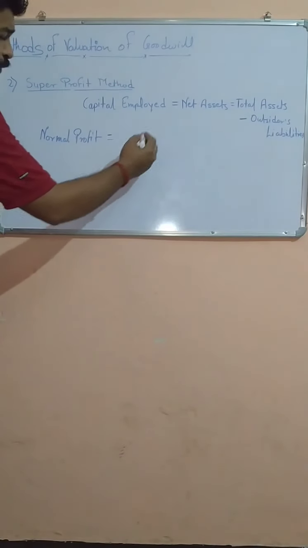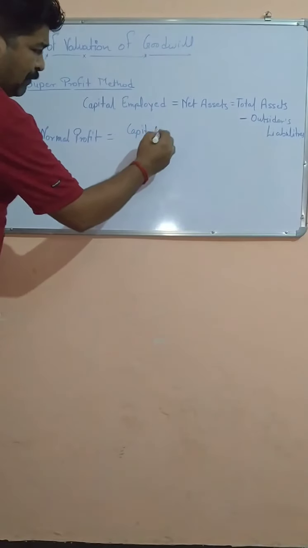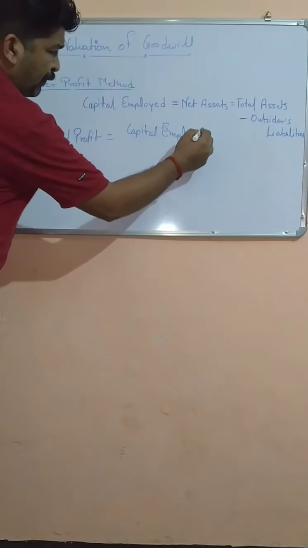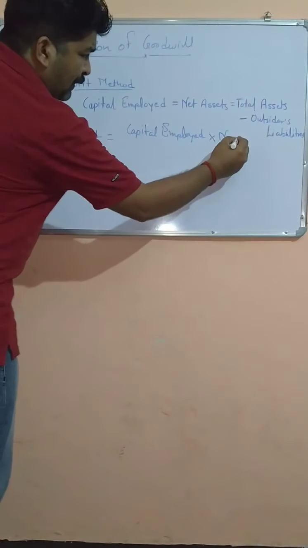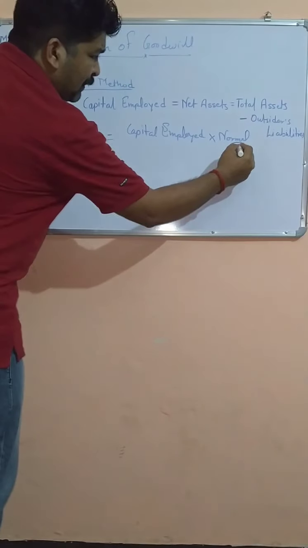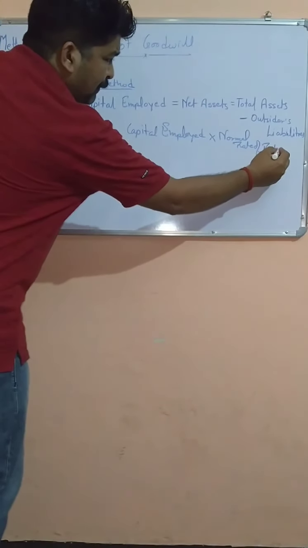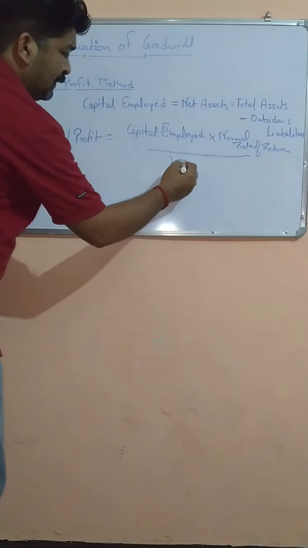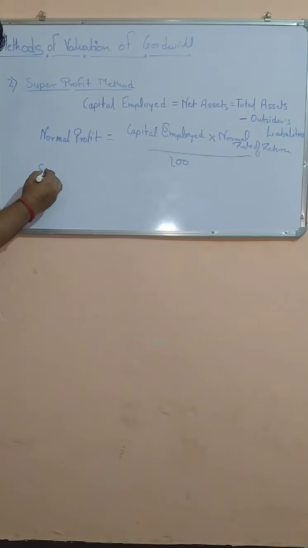Normal profit is equal to capital employed multiplied by normal rate of return divided by 100. This normal rate of return is given in the question. Okay. Then we will calculate the super profit.